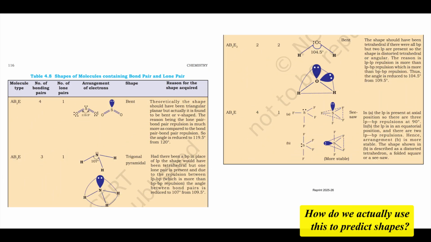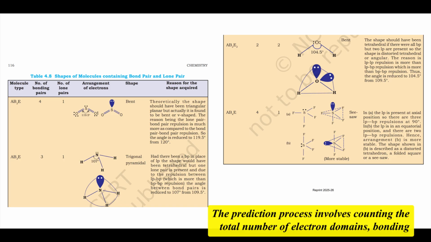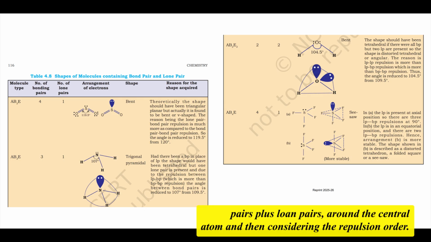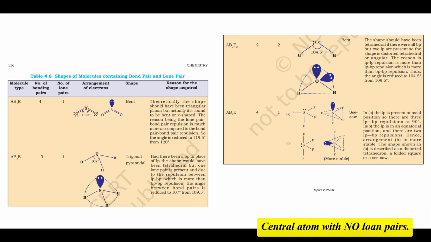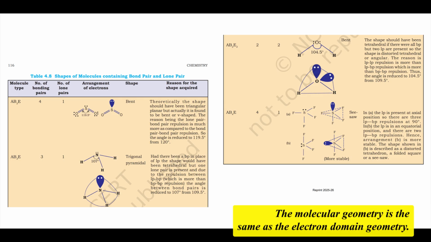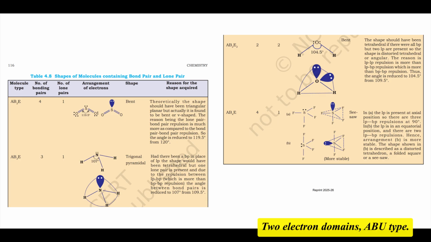How do we actually use this to predict shapes? Can we walk through the process, especially comparing molecules with and without lone pairs? Certainly. The prediction process involves counting the total number of electron domains, bonding pairs plus lone pairs, around the central atom and then considering the repulsion order. Central atom with no lone pairs: the molecular geometry is the same as the electron domain geometry. 2 electron domains, AB2 type. Geometry is linear, 180 degrees.